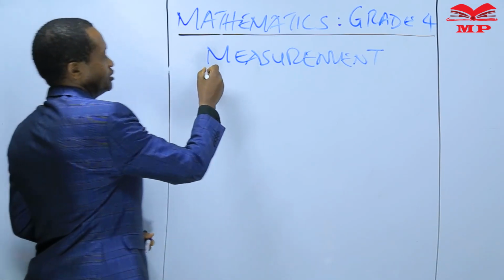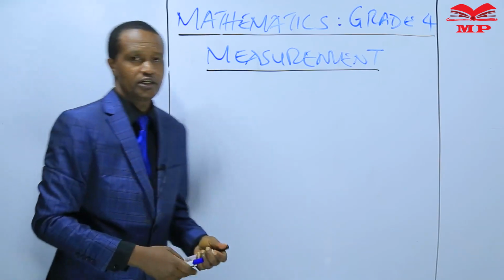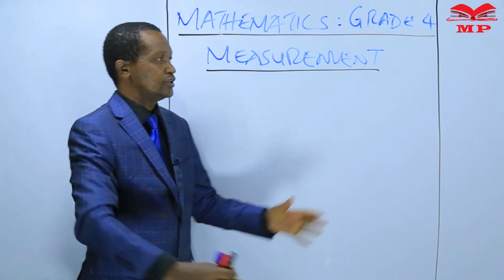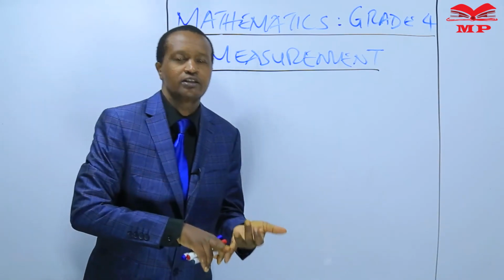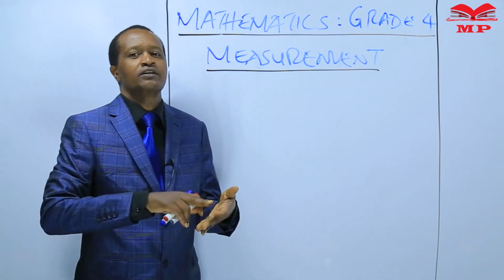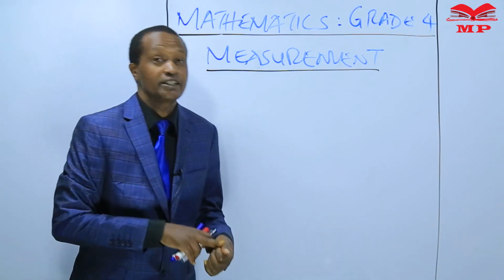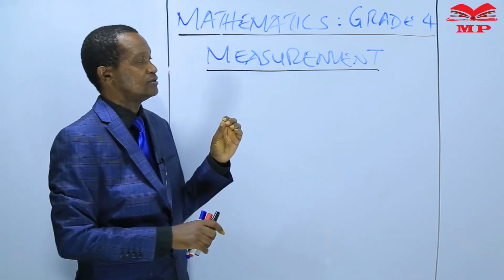Now, measurement is a topic that will include things like length. We are going to learn about length, area, mass, volume, capacity, time, and money.